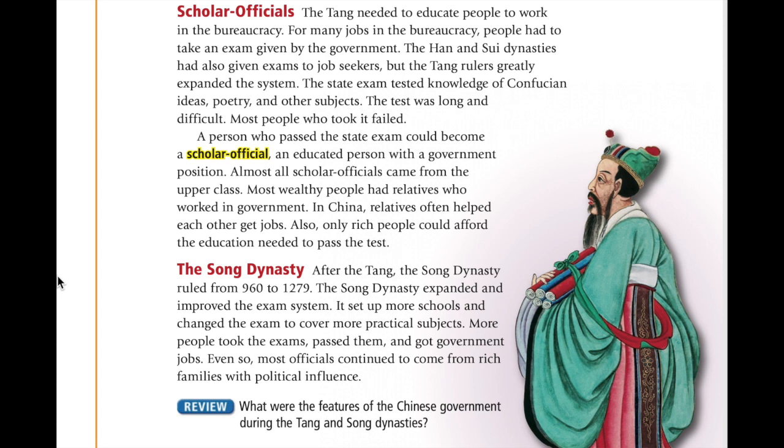The Song dynasty. After the Tang, the Song dynasty ruled from 960 to 1279. The Song dynasty expanded and improved the exam system. It set up more schools and changed the exam to cover more practical subjects. More people took the exams, passed them, and got government jobs. Even so, most officials continued to come from rich families with political influence.